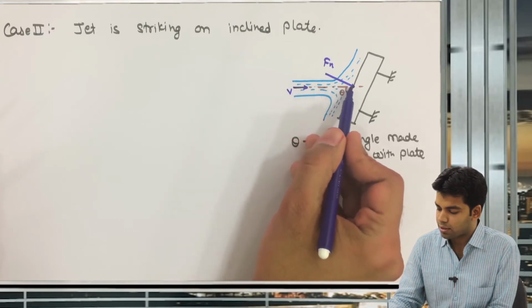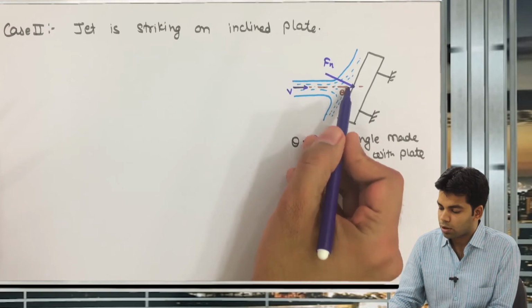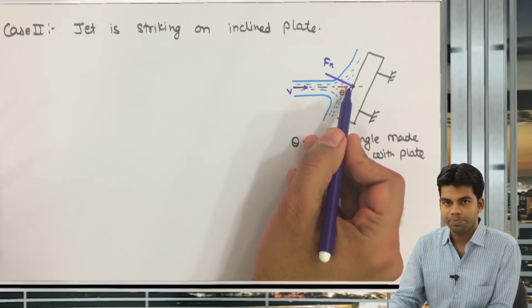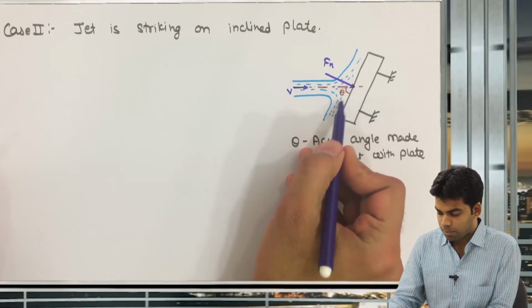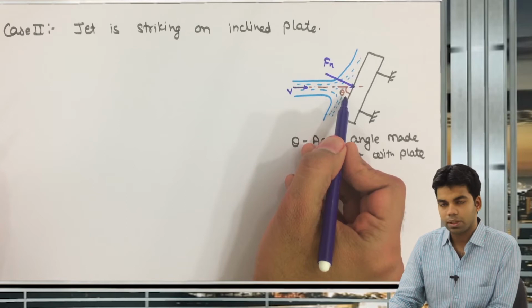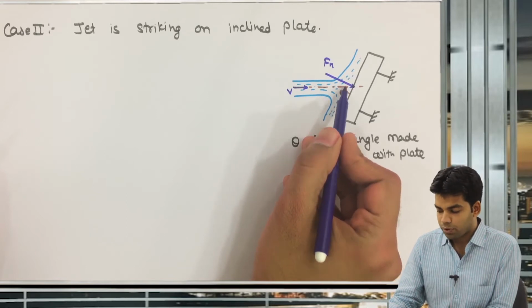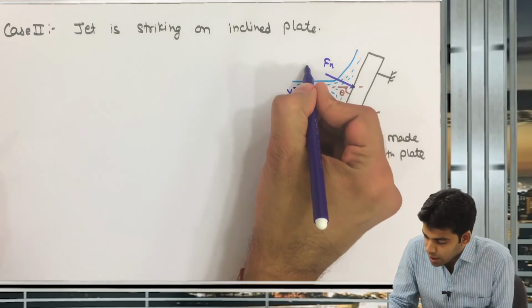So velocity here is v. This angle is theta, so the component of this velocity along the plate is v cos theta. Getting this, velocity v, the angle is theta, so the component of velocity along the plate will be v cos theta, and the component of velocity perpendicular to the plate obviously will be equal to v sin theta.